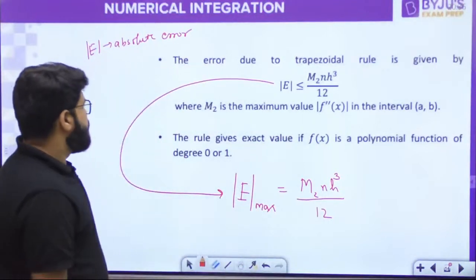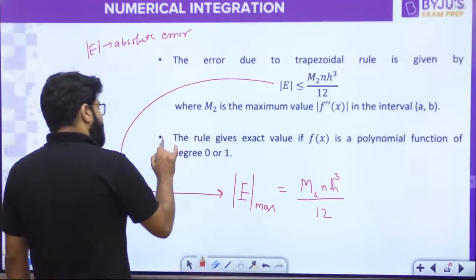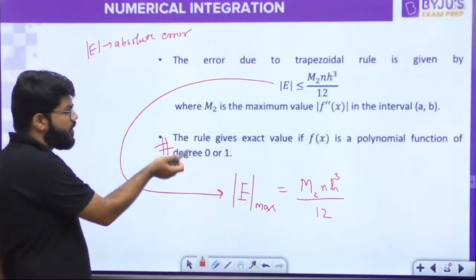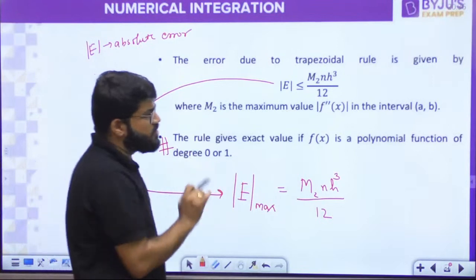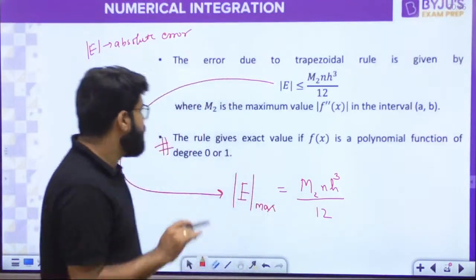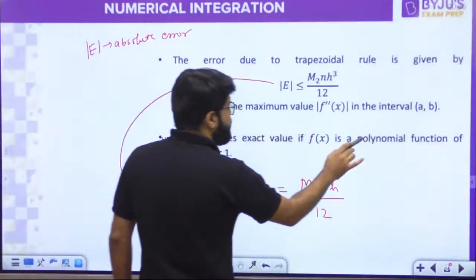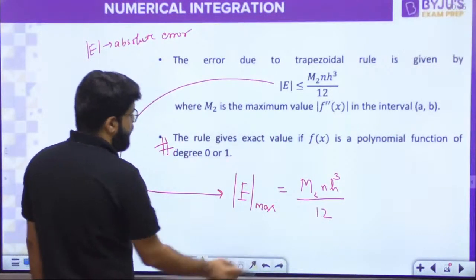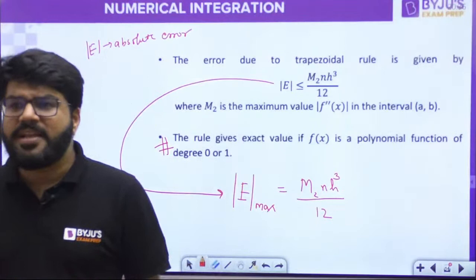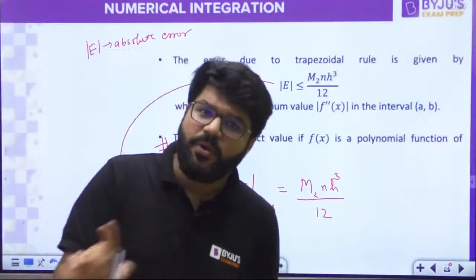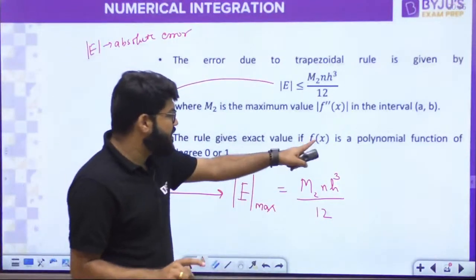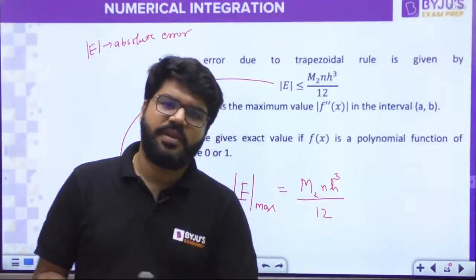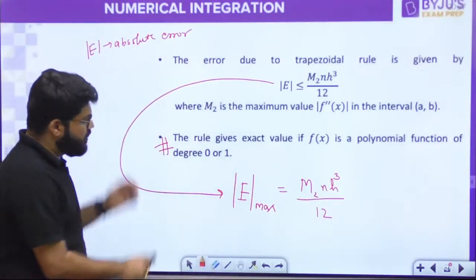Okay, now this is important. This is just like a question. This has been there in GATE 2-3 times. The concept based on this particular question has been there in GATE 2-3 times. This rule will give the exact value if f(x) is a polynomial function of degree 0 or 1. The integration will be exact, with zero error, if f(x) is a polynomial function of degree 0 or 1.